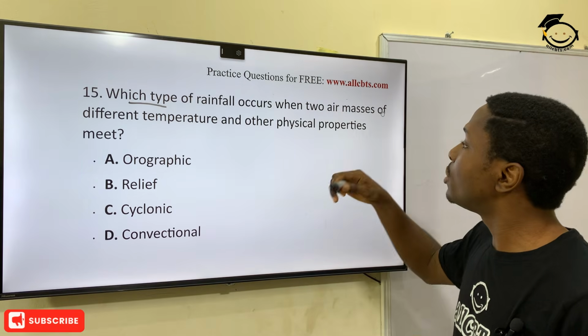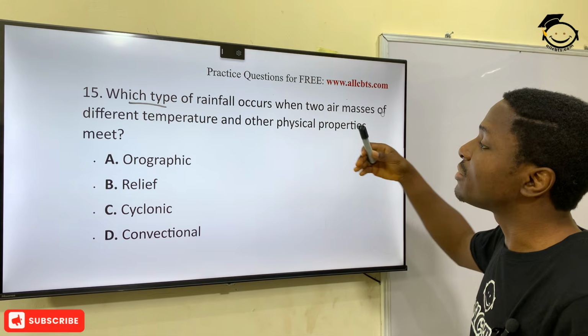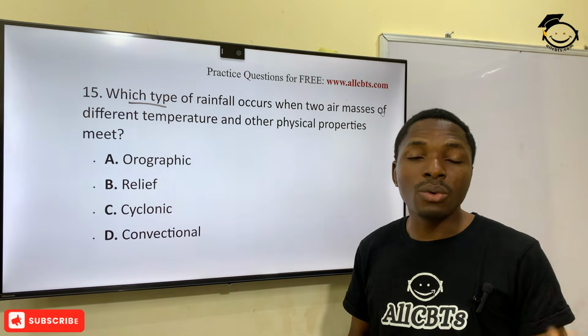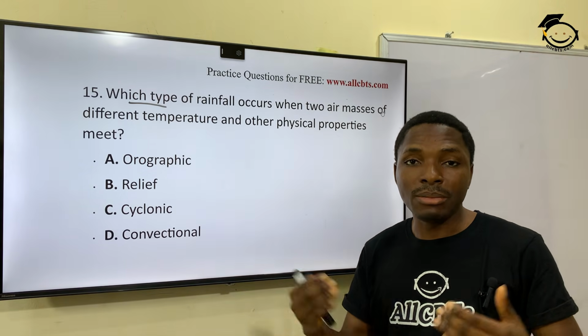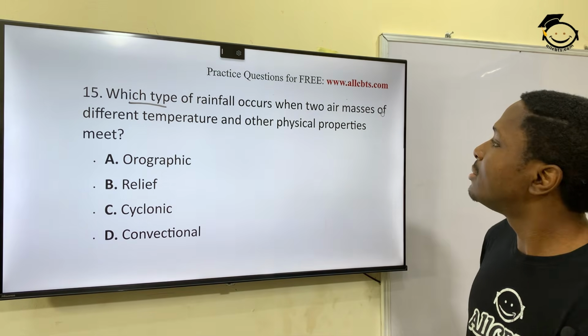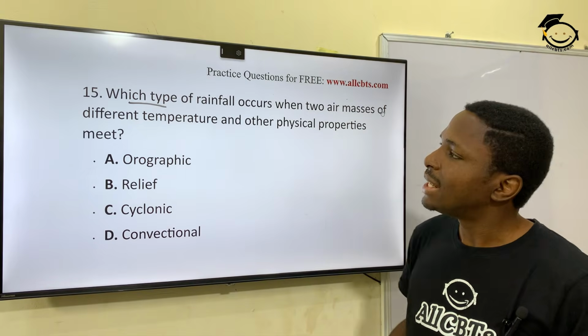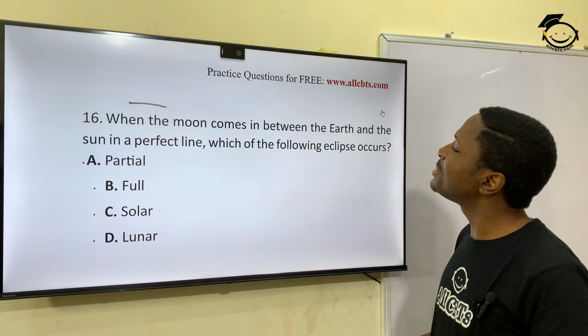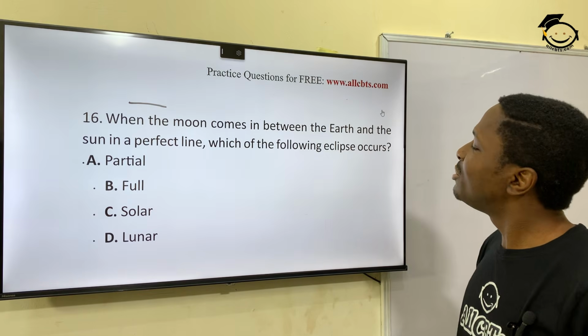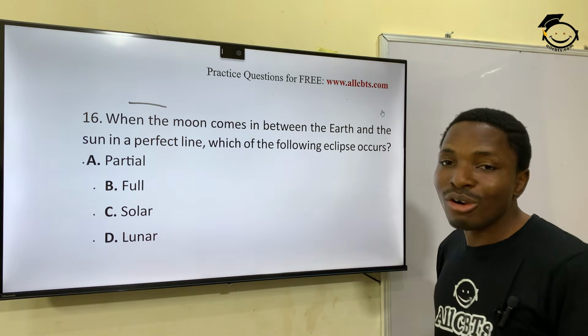Frontal rainfall will occur when two air masses of different temperature, like I just said, cold and warm, meet. You have what is called cyclonic rainfall. Then next question: when the moon comes in between the earth and the sun in a perfect line, which of the following eclipses occurs?